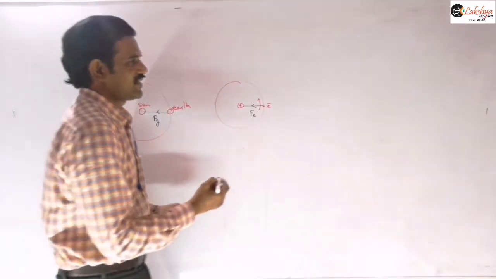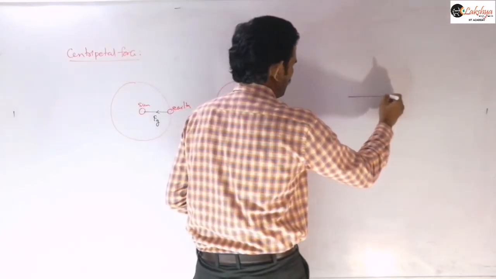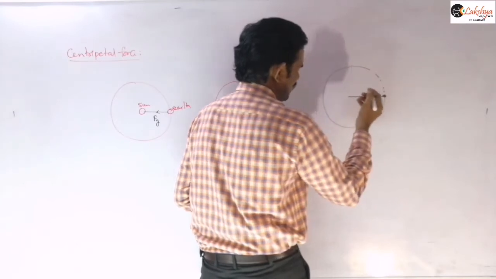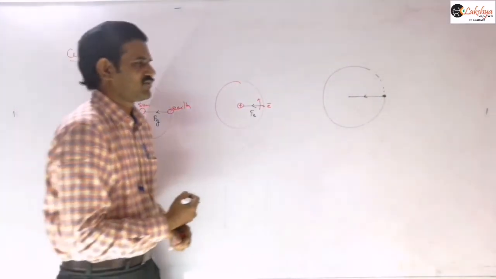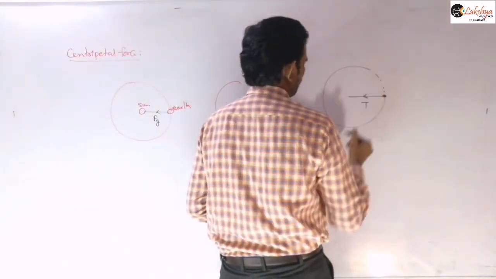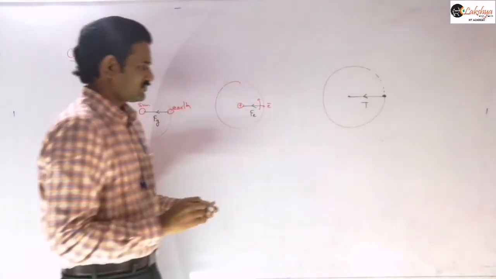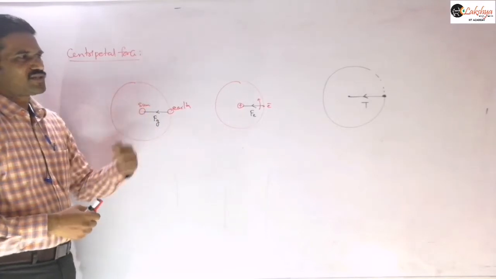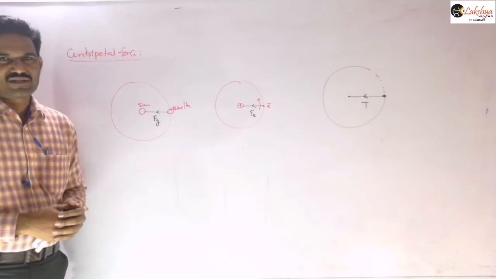Or you may consider a bob connected to a string, revolving in a circular path. A stone is connected to one end of the string and revolved in a horizontal circular path, for example. Here the tension in the string will act towards the center. That means whenever a particle is moving in a circular path, some net force will be directed towards the center.